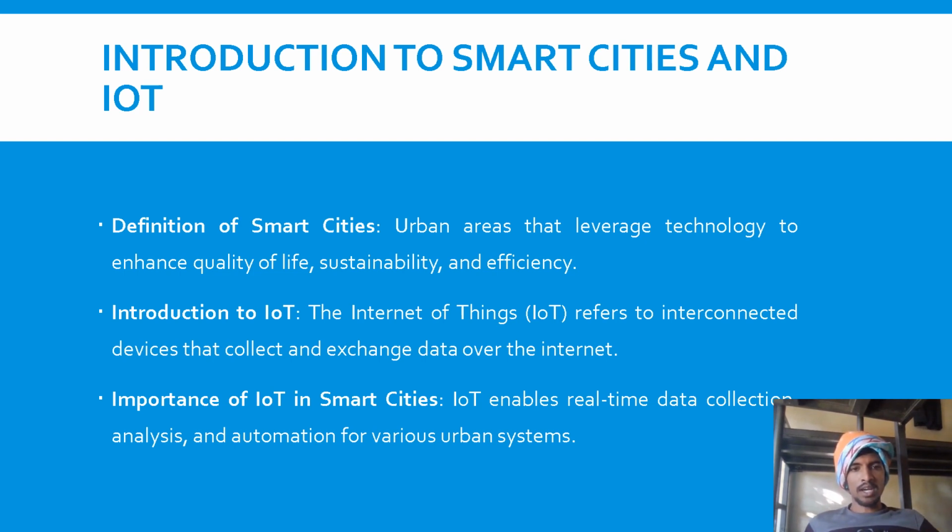So this is very important for urban areas, which are going to become smart. The Internet of Things means things which work over the Internet. For example, Alexa. It works on the Internet and we do many functions with Alexa. If anything needs to be done, we can ask Alexa.